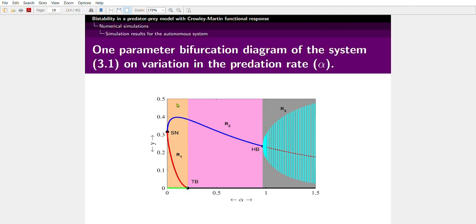Similarly, we draw a one-parameter bifurcation diagram on the variation of predation rate. For smaller predation rate, there exist two coexistence equilibrium points, one stable and another unstable, and the predator-free equilibrium point is stable. For an intermediate value of predation rate, the unstable coexistence disappears through transcritical bifurcation, and the predator-free equilibrium point becomes unstable. In this region, through supercritical Hopf bifurcation, the stable coexistence becomes unstable, and around it a stable limit cycle appears, and the disease-free equilibrium remains the same.